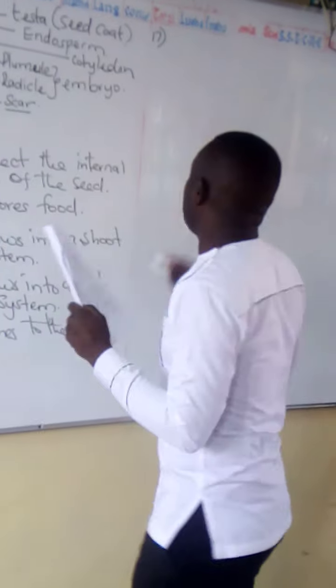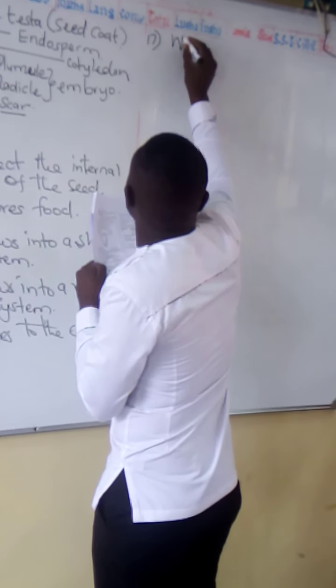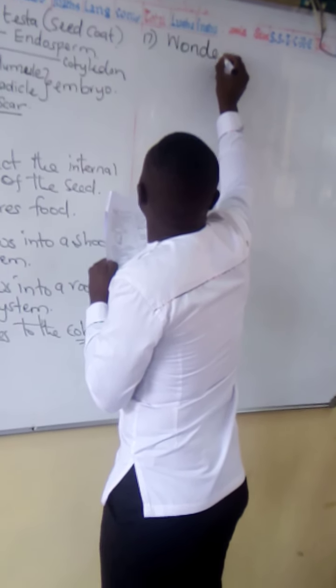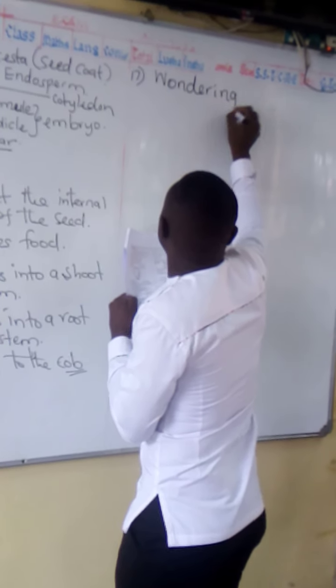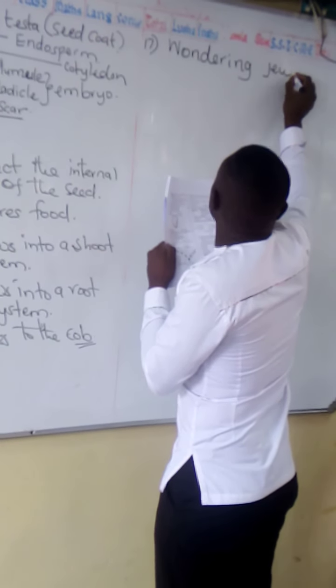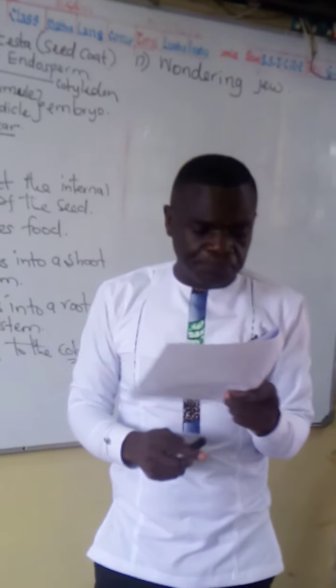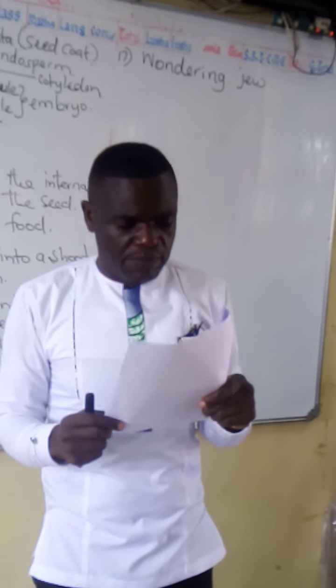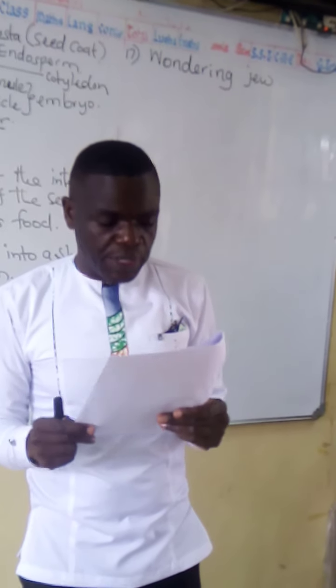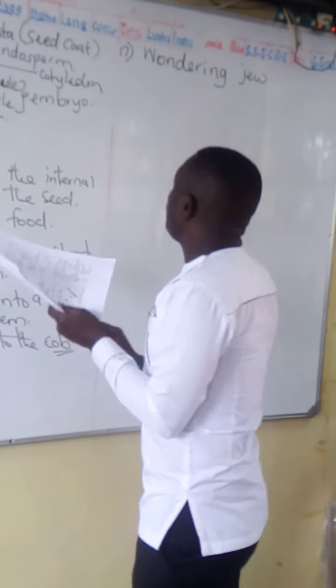So the answer here is wandering Jew. I'm not going to go into the details of the other characteristics of weeds, but I know you will do that research in your own free time.